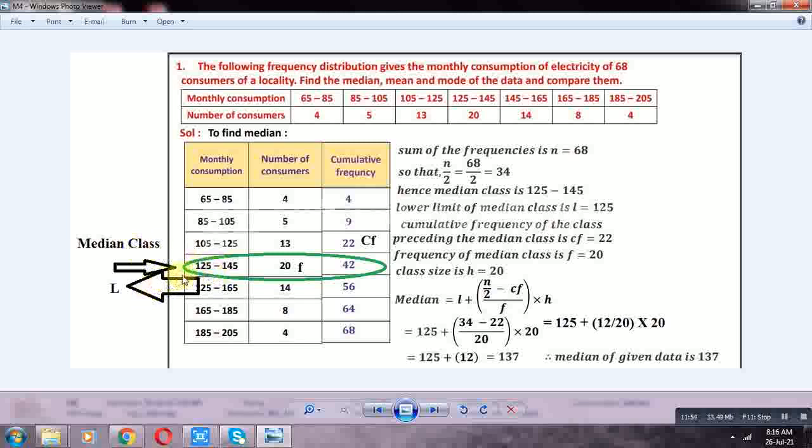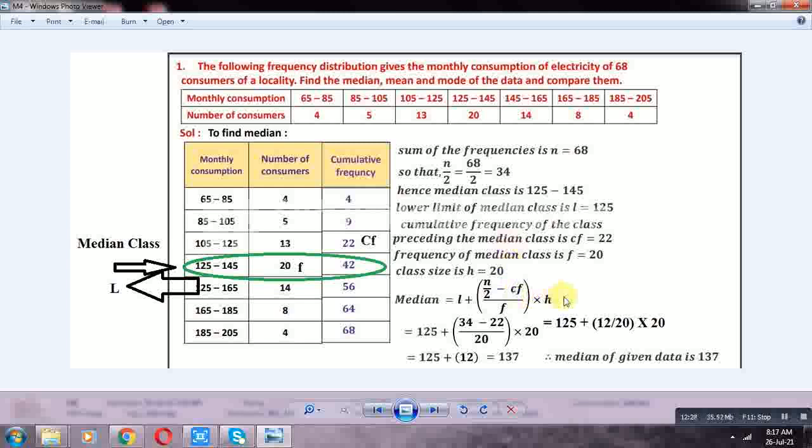Next, CF is the cumulative frequency preceding the median class. The cumulative frequency preceding the median class is 22. Here CF is equal to 22. Class size is 145 minus 125, the difference between any two boundaries, which is 20. H is equal to 20. Median Me is equal to how much?